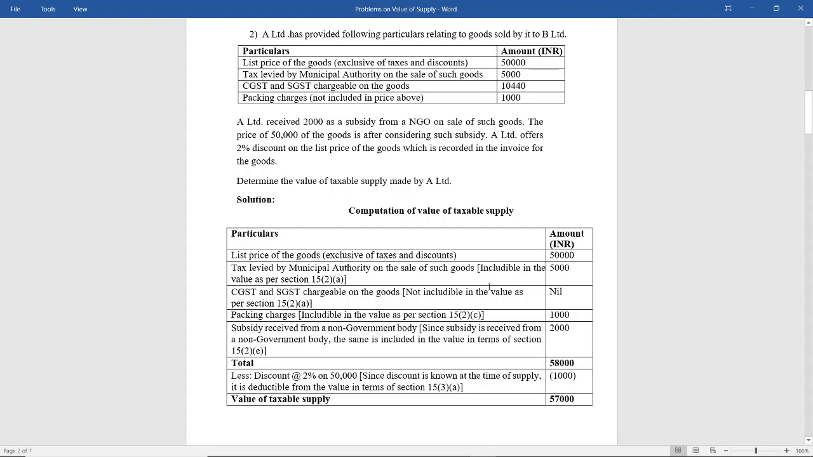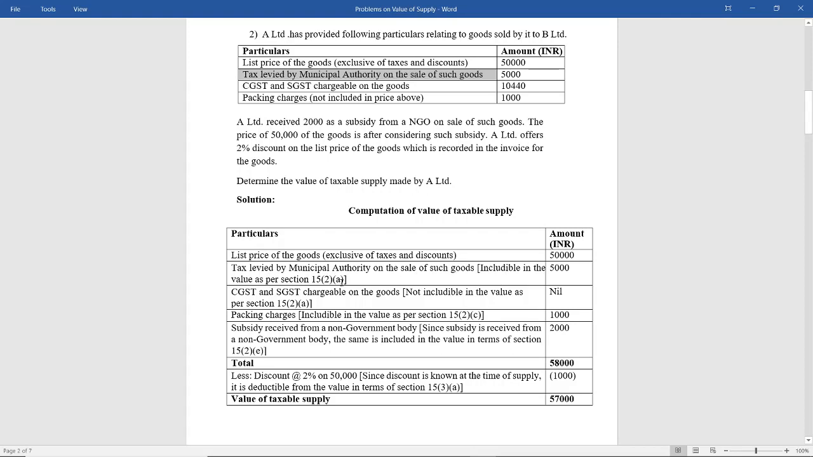Okay. Now let us see section 15 subsection 2. It says what all has to be included in the transaction value. First is section 15 subsection 2a. The first thing it tells us to include is all the taxes except GST taxes. Now taxes levied by municipal authority is not a GST tax, therefore you should include it in the value. So you have to add taxes levied by municipal authority 5,000, included in the value as per section 15 subsection